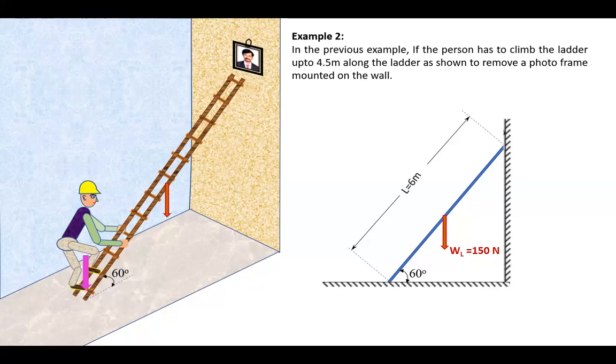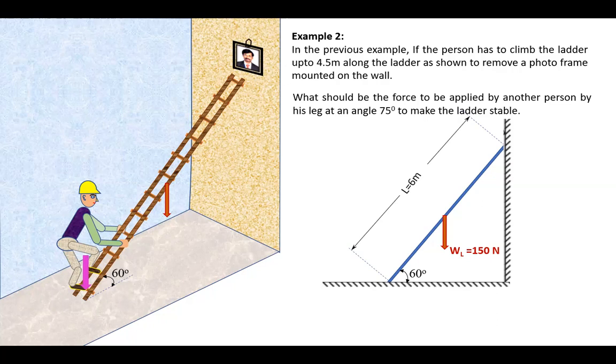In the previous example, if the person has to climb the ladder up to 4.5 meters along the ladder as shown in the figure to remove a photo frame mounted on the wall, what should be the force to be applied by another person by his leg at an angle of 75 degrees to make the ladder stable? You can read the problem one more time.